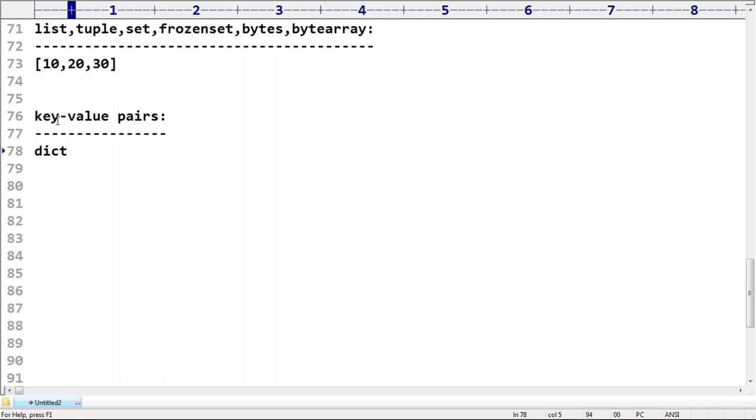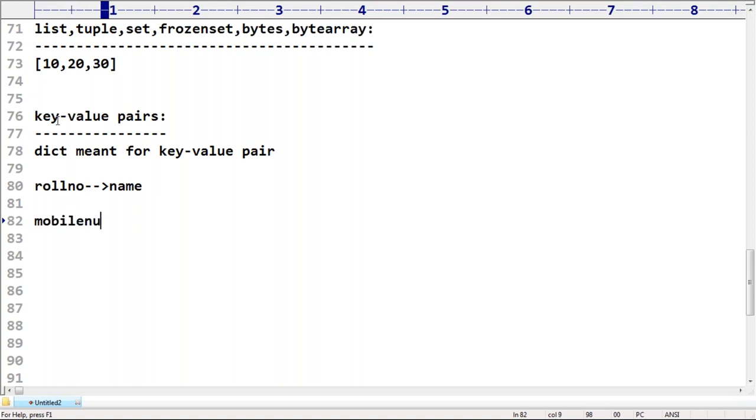When should we go for the dict concept? Dictionary is meant for key value pairs. If you want to represent a group of objects as key value pairs, then we should go for the dictionary concept. So what does it mean? Can you explain it with a small example? Something like roll number and student name. Yes, these two are related, sir. These are not independent. These two are linked like this, right?